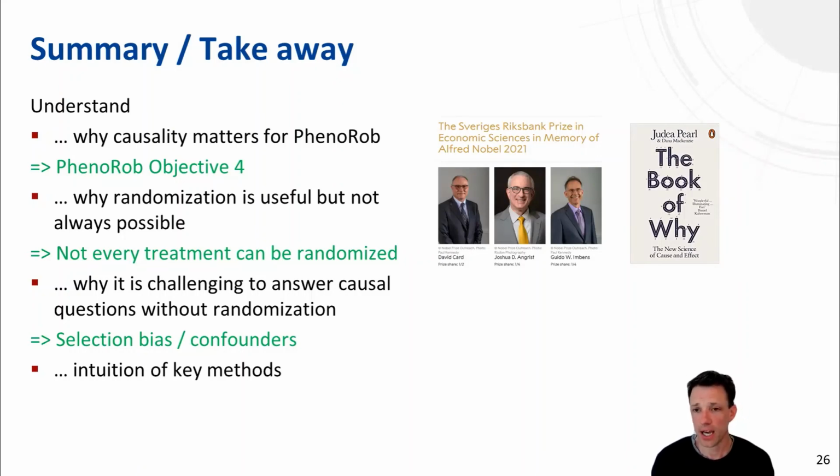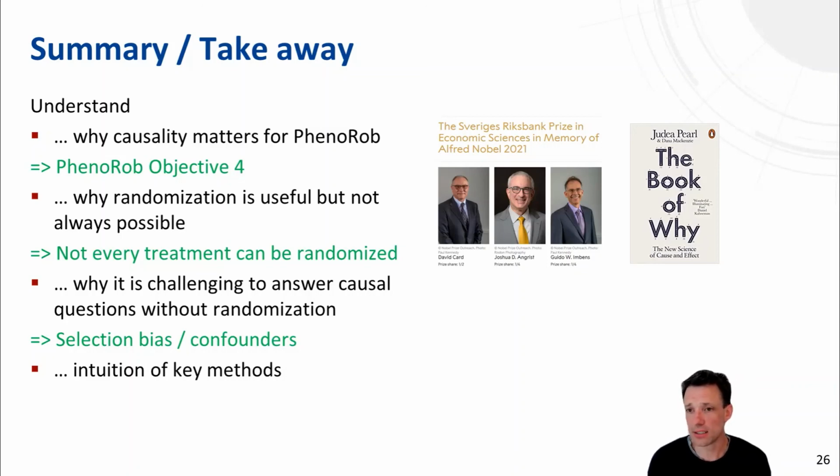And I hope I conveyed an intuitive understanding of the key methods used in that context. I also want to draw your attention to last year's Nobel Prize, which was awarded to three economists who made major contributions in answering causal questions from observational data. It's very recommendable to read the scientific background on that Nobel Prize, which provides a nice overview of the state and development of that field of research.